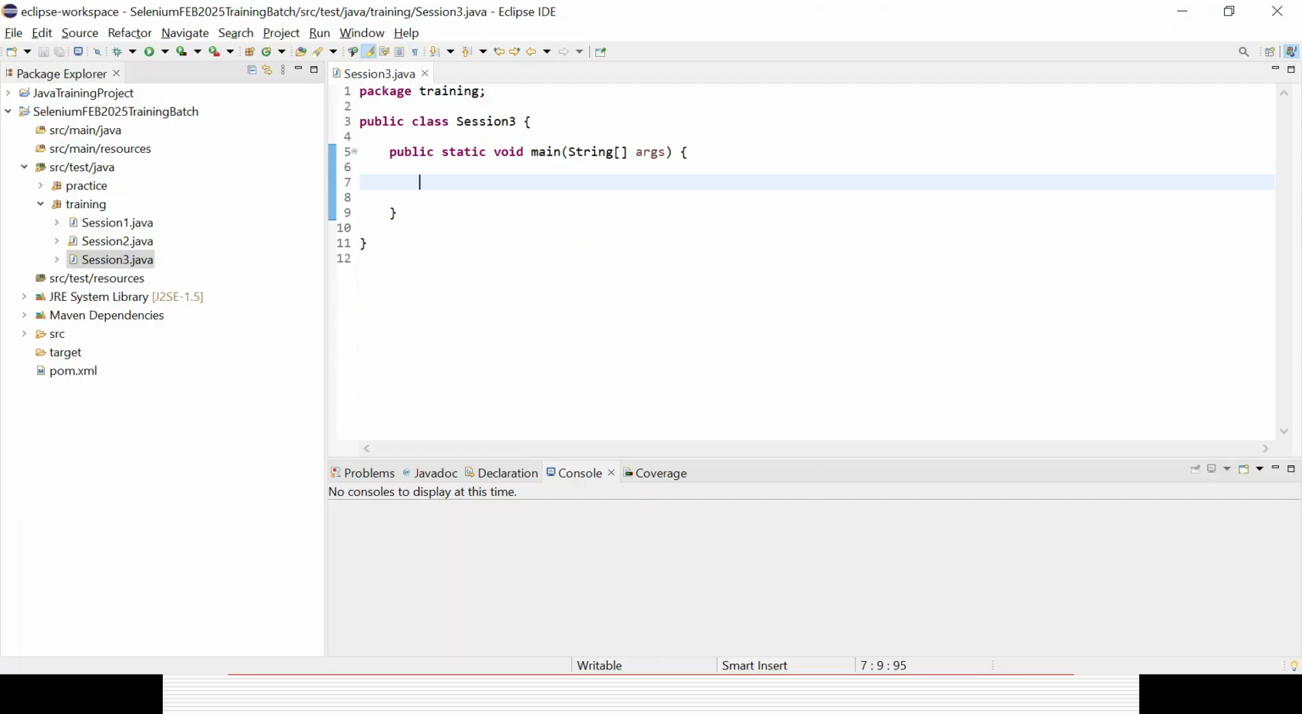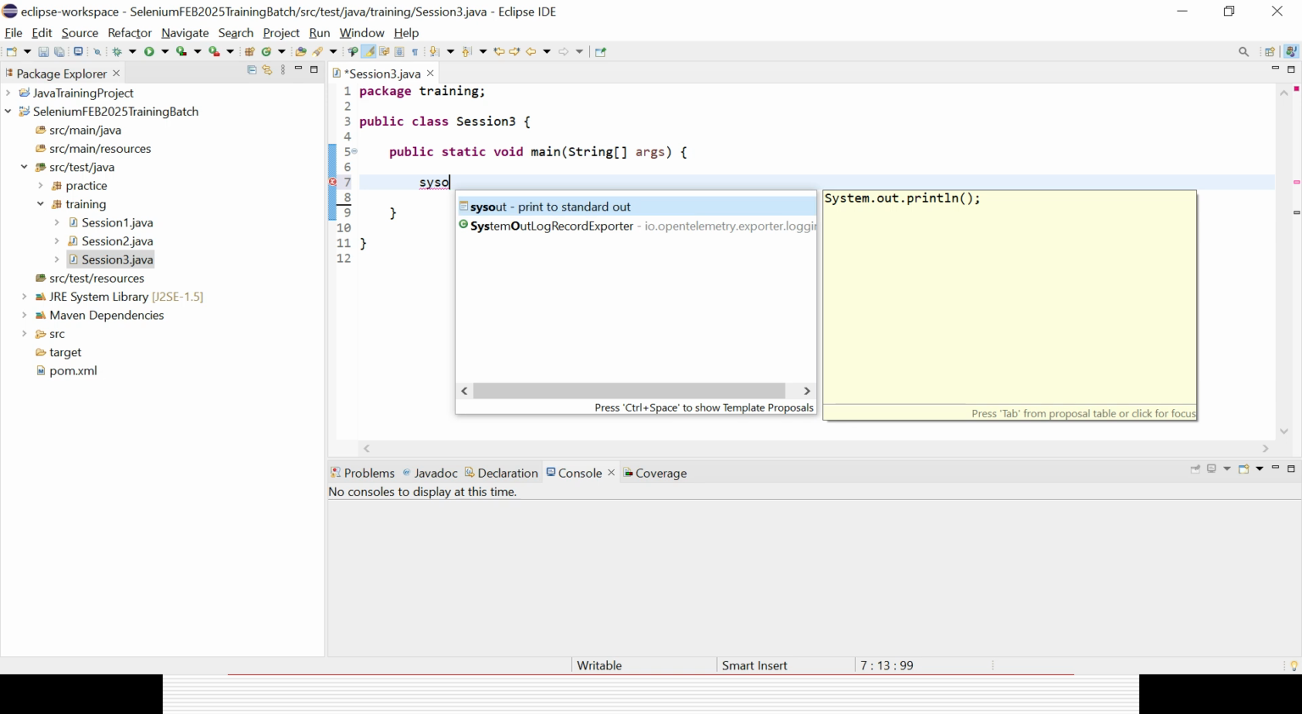But in case you want to print something in the console, you need to use the SOISO method. You type SOISO and press Control spacebar, and these method suggestions automatically come. So the SOISO method, right? It is called the SOISO method. What is the objective of this method? What is the method name?